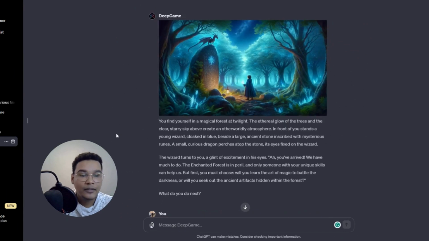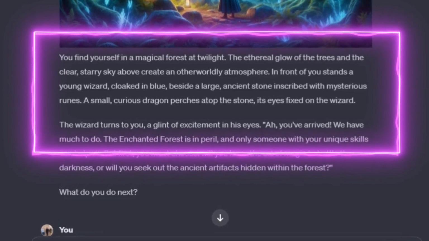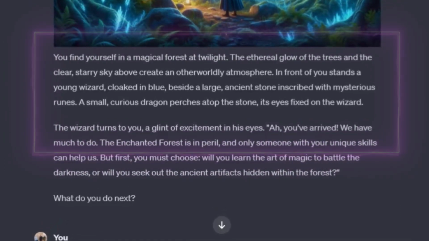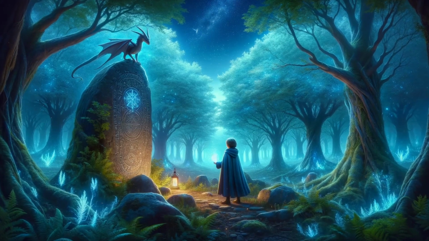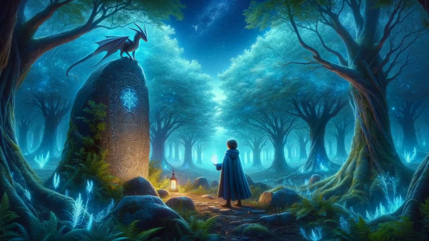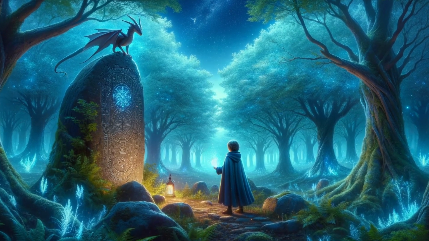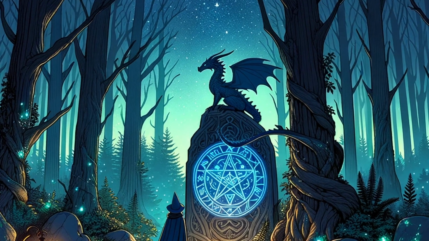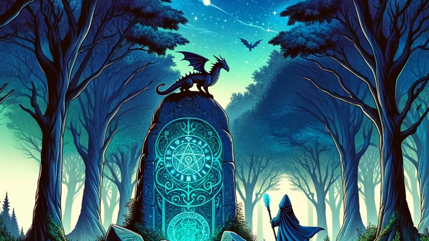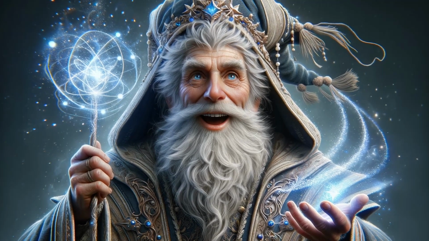You find yourself in a magical forest at twilight. The ethereal glow of the trees and the clear, starry sky above create an otherworldly atmosphere. In front of you stands a young wizard, cloaked in blue, beside a large, ancient stone inscribed with mysterious runes. A small, curious dragon perches atop the stone, its eyes fixed on the wizard. The wizard turns to you, a glint of excitement in his eyes.